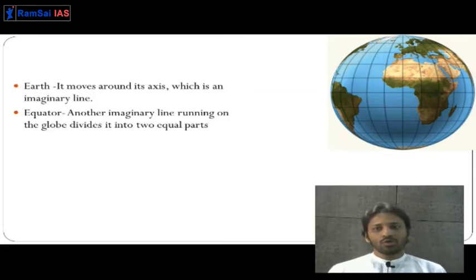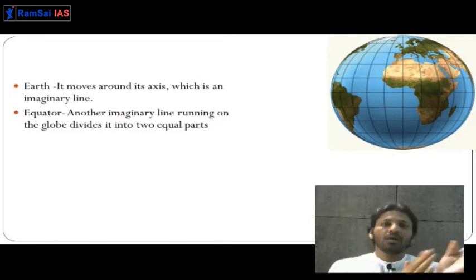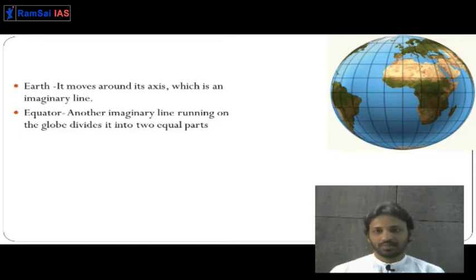This imaginary axis around which it spins makes various differences in terms of the seasons, the way wind flows, and the amount of heat that earth gets. It is because of the particular tilt of the earth's axis. The first imaginary line that we have drawn on the earth for our convenience is the equator.